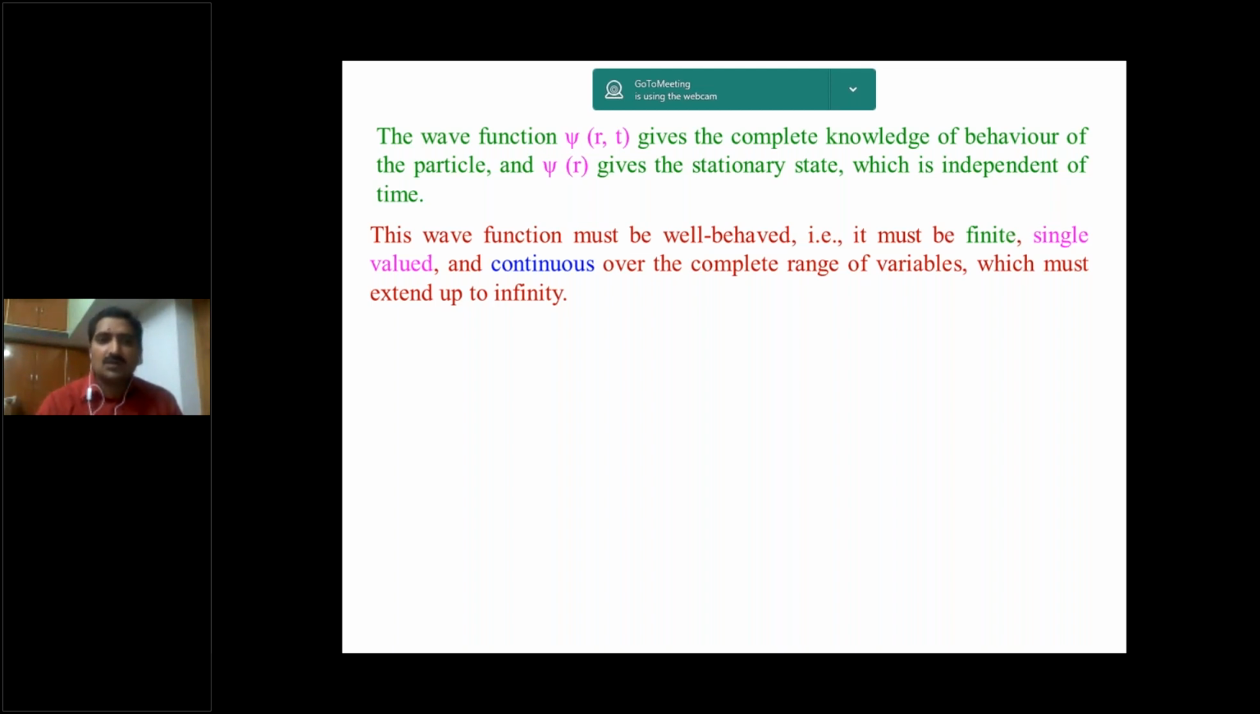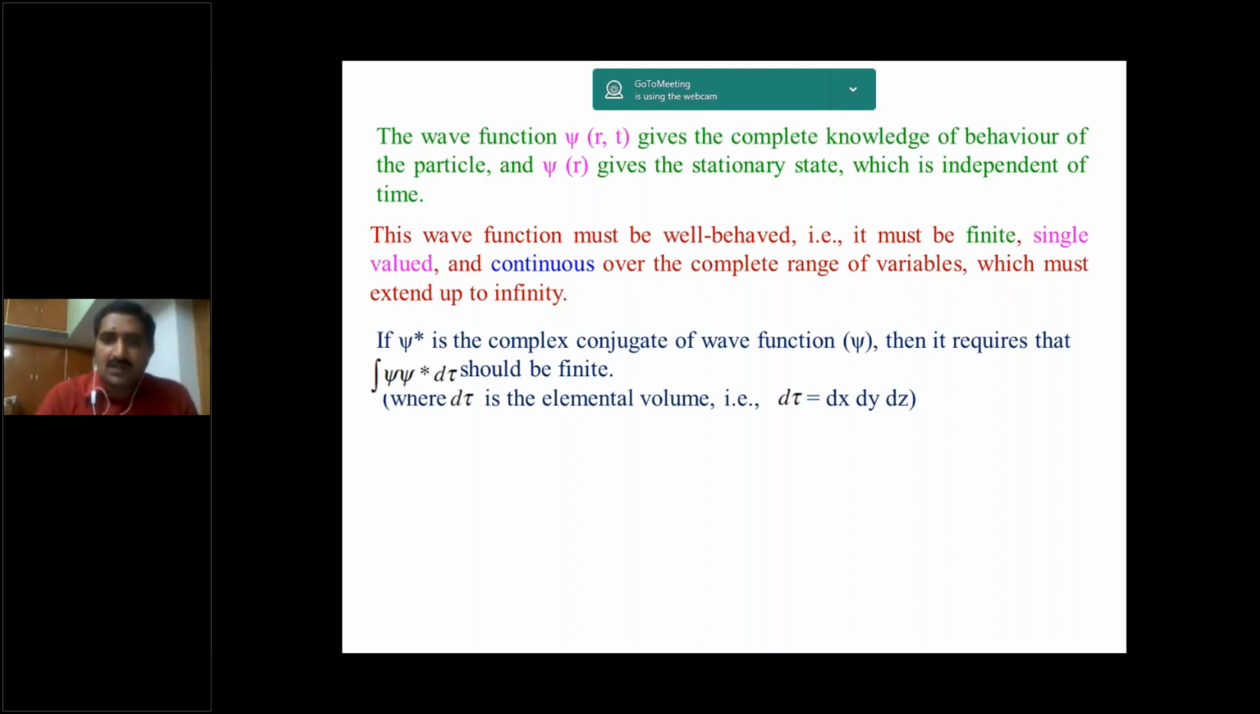We can change the values and get the function everywhere on the wave. If psi star is the complex conjugate of wave function psi, you know very well, if a function f of x is equal to x plus iy, then the complex conjugate f star is equal to x minus iy. Similarly here, it requires that the integral of psi star psi d tau should be finite. The product of the function psi with its complex conjugate psi star gives a finite value.